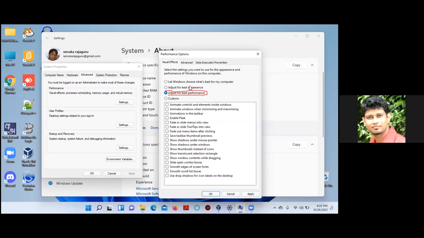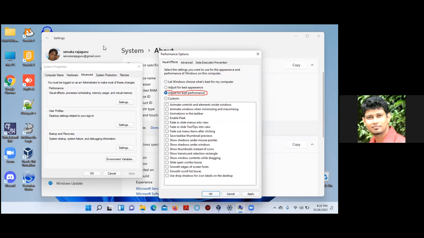Sir, yes, sir, in Windows 7, in the classic theme, the same thing happens, right? Yes. Adjust for the best appearance, and it will give all the effects. But if you say adjust for the best performance, it will not give any effects.